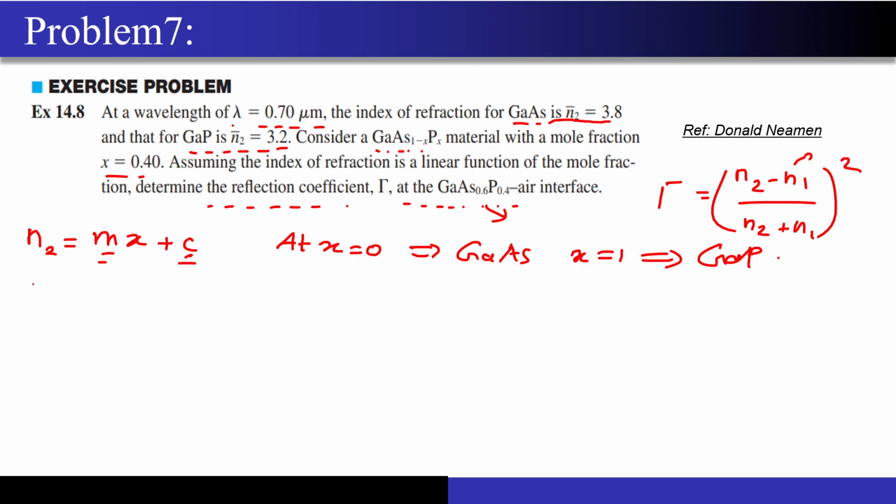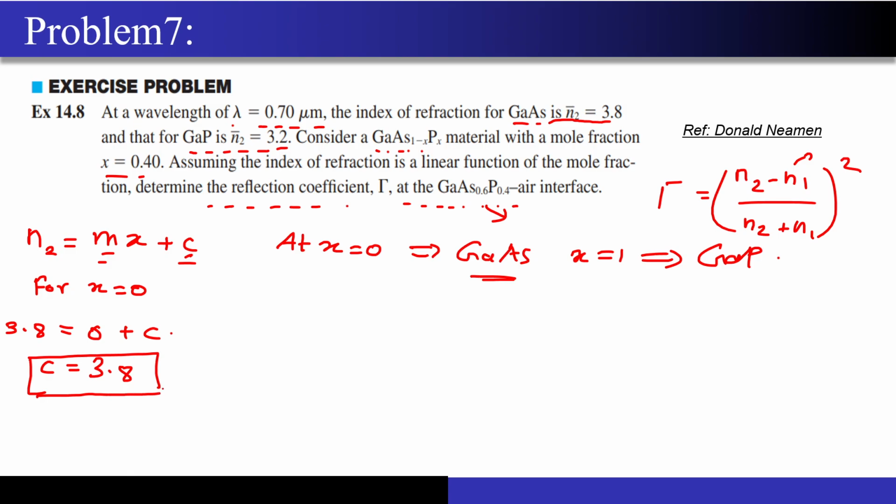So let me substitute over here. For x equal to 0, my material is gallium arsenide. Gallium arsenide's refractive index is 3.8. So 3.8 is equal to, if I put 0 over here, this will become 0 and I will have C over here. So I was able to find the value of C. It is 3.8. This is from the first boundary condition.